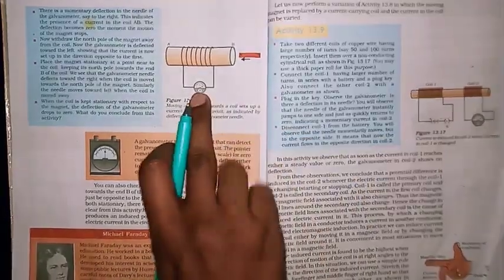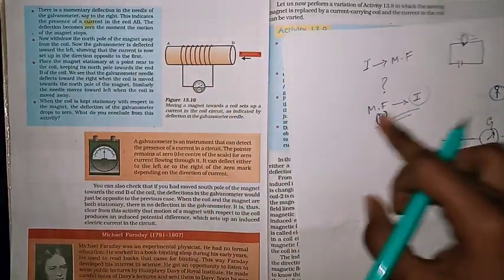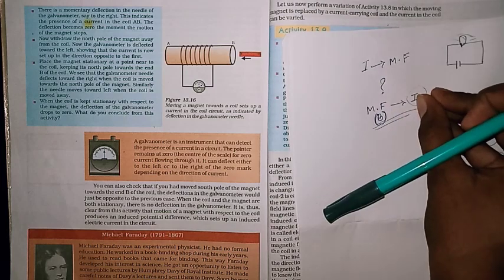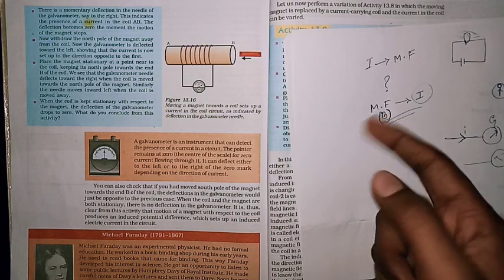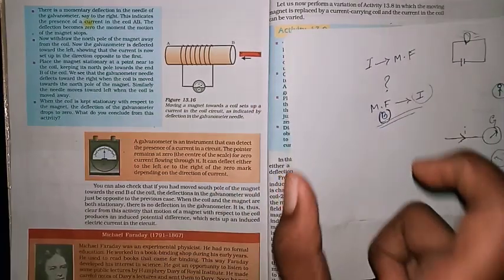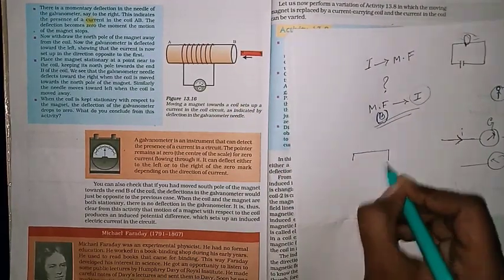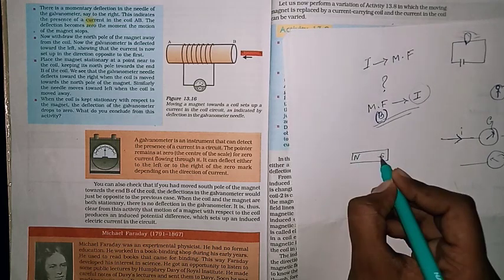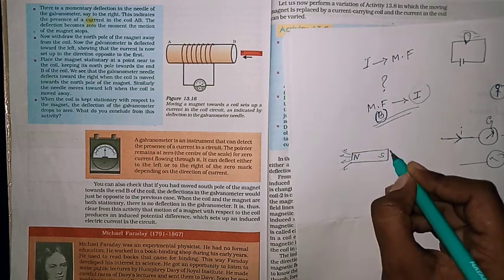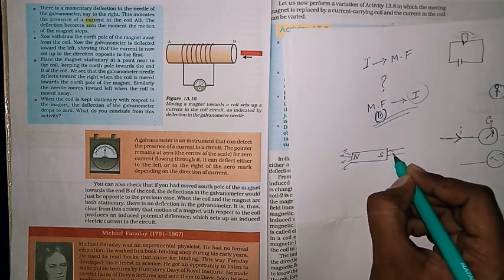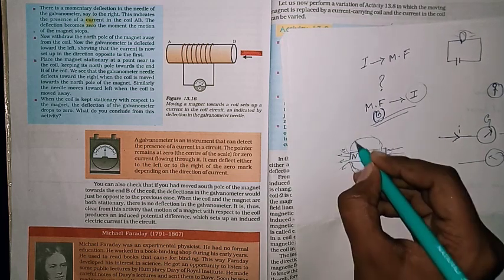The galvanometer is one of the important instruments which helps to know the presence of current in the circuit. Now, as the galvanometer is connected, what we want to study here is whether from the magnetic field it is possible to produce a current or not. For that, we have to produce a magnetic field, so we take a bar magnet. You know that a bar magnet has magnetic field lines. A bar magnet has north and south, and the lines come outside from the north, entering the south, like this. The direction should be proper.